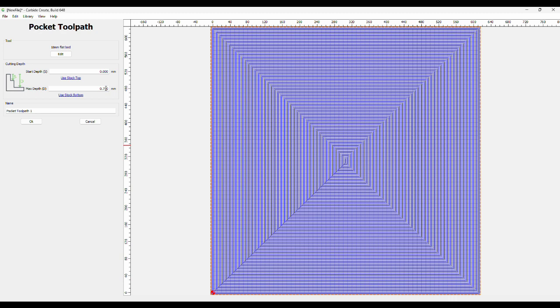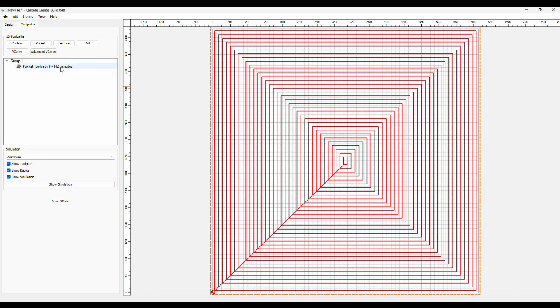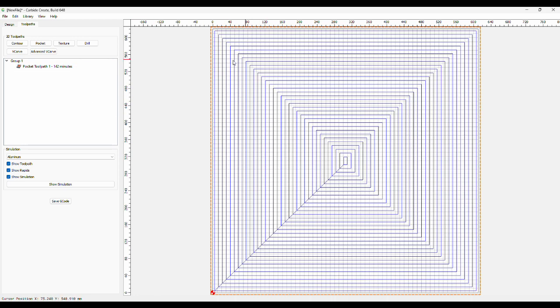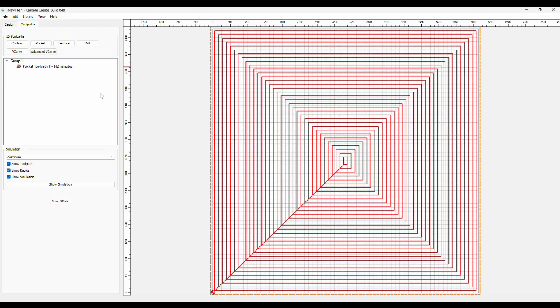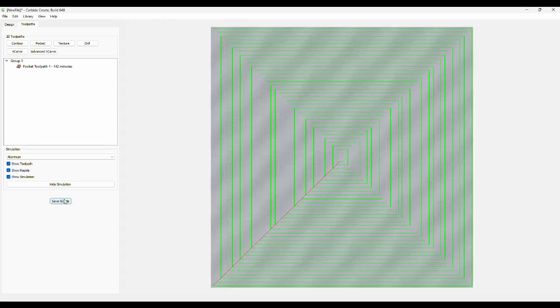The max depth I've got set there is 3/4 of a mil, but if I set that to 1 mil, it's saying there 142 minutes, but that's basically taking 0.2 off on each pass. 5 passes, it's going with that, but I'm not anticipating having to go that long with it. So that seems okay. Show simulation.